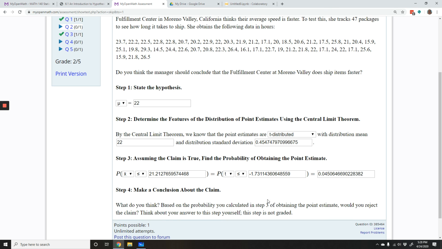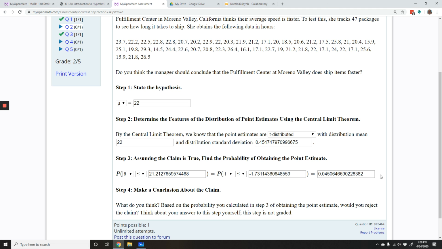At this point, it's kind of a judgment call. This is step 4 we're working on here. It's a judgment call whether or not you think this is so unlikely that we should reject the hypothesis. Later on, we will learn how to be more exact and more careful with this, so that it's not up to us to make our own judgment call.